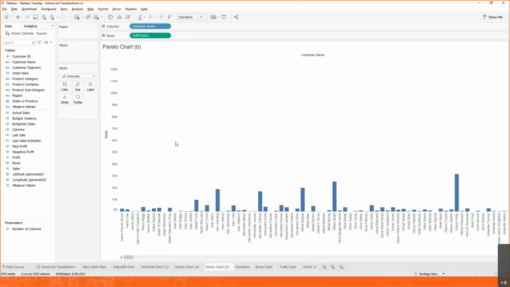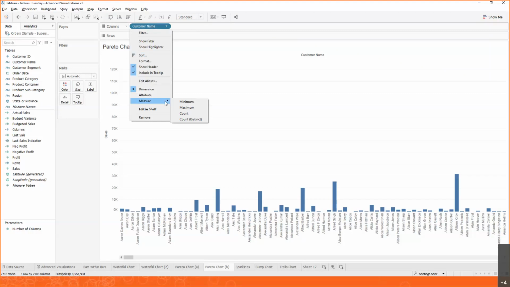We want to see, instead of the customers, an axis. So how can we change this customer name into an axis? Well, we need to have some kind of measure, some kind of metric that allows us to count the number of customers. And we can do that by clicking on customer name that we have in columns and converting this into a measure. We're going to do a count distinct.